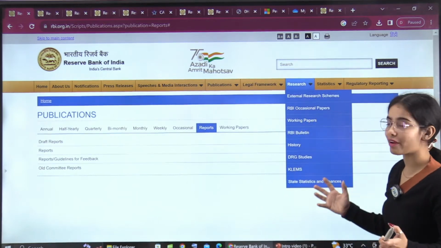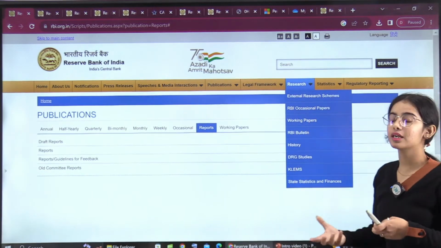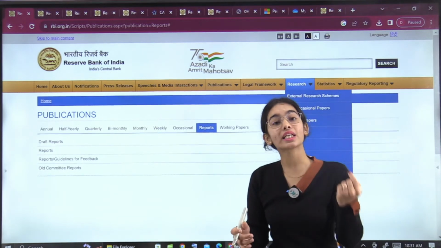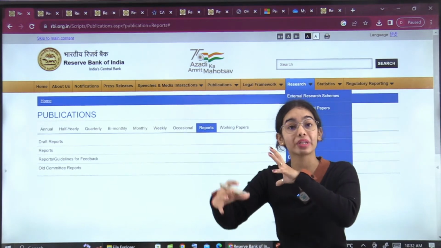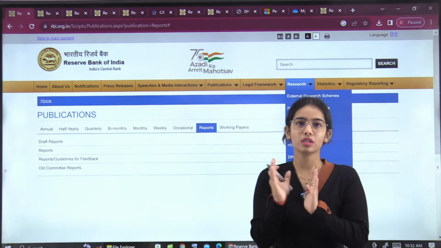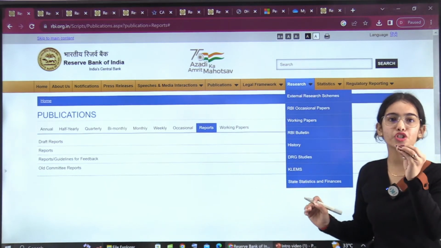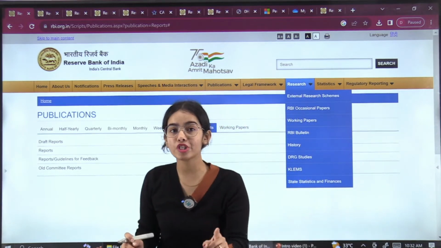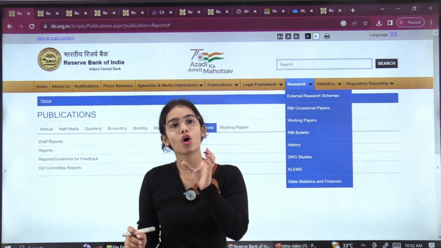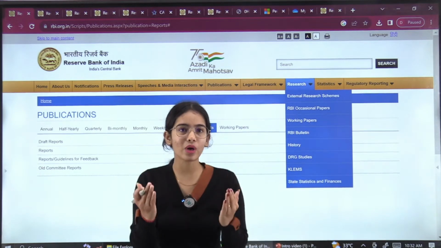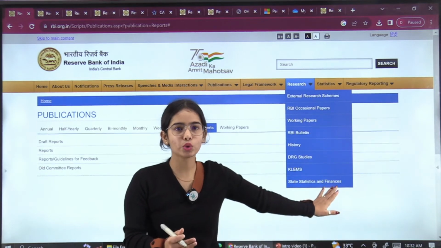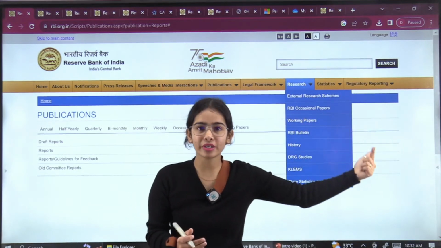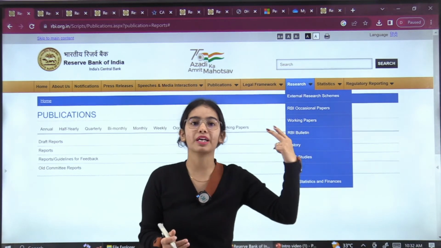Research, again, you do not have to go through the research. If any important research from the RBI is released, that will be in the news or in the notification, so you can go through it from there. If any research is released by the RBI and it is important, RBI will also mention it in its notification or its press release. So you need to have clarity that you do not have to go through this segment. If anything important comes here, it will be mentioned in the newspapers, in the RBI notification and the press release.